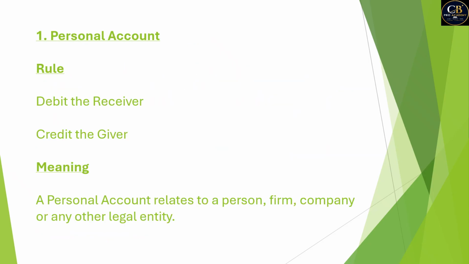Personal account. What is the rule of personal account? The rule is debit the receiver, credit the giver. Meaning a personal account relates to a person, firm, company or any other legal entity. So let's take some live examples and understand it further.